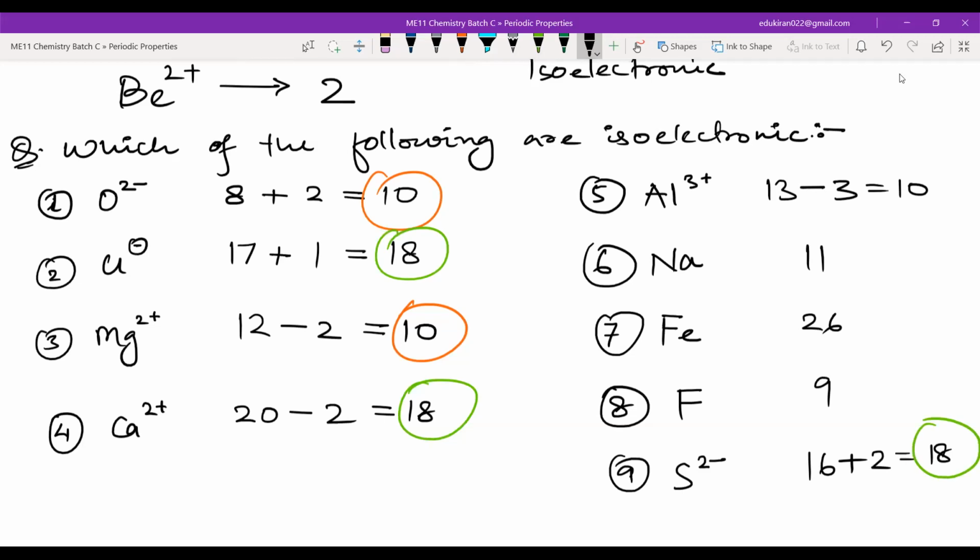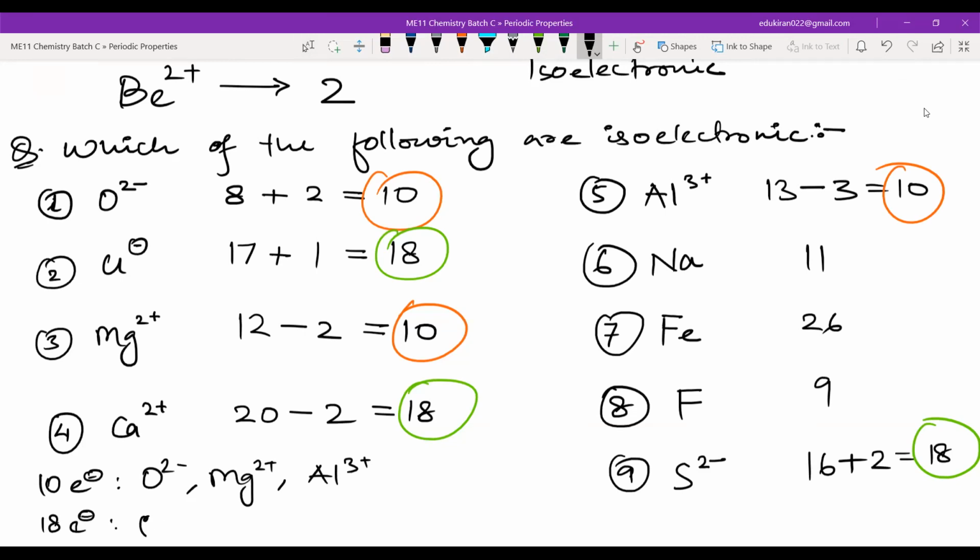Aluminium is with the 10, na? Sorry. Okay, so the isoelectronic species, 10 electron species are O2 negative, Mg2 positive, and we have aluminium 3 positive. And then there are 18 electrons. Isoelectronic species of 18 electrons are Cl negative. Then we have Ca 2 positive, and then we have sulfur 2 negative.